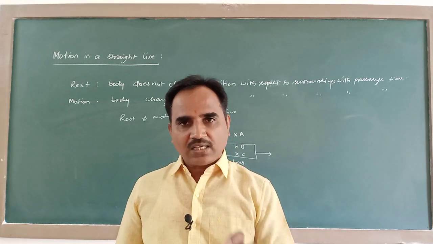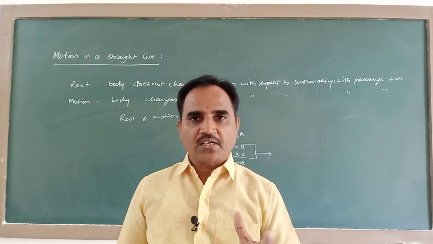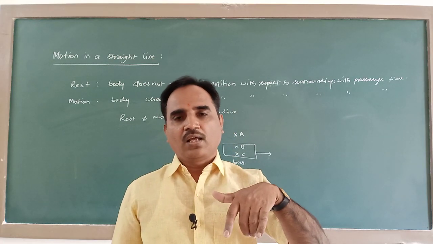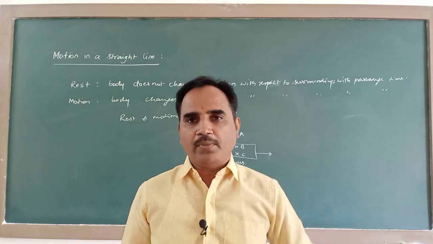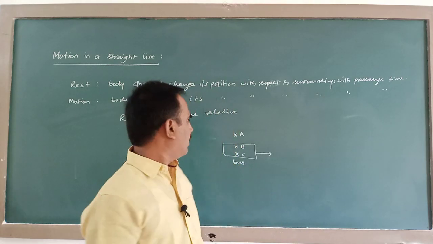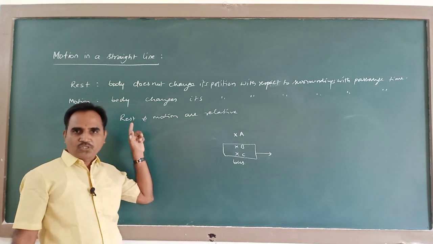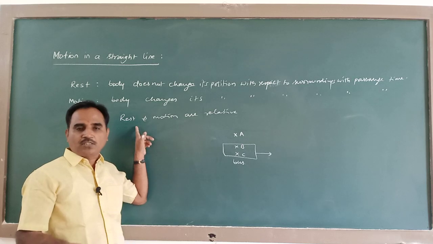And this earth is not in the state of rest, it is moving around the sun. Sun is not in the state of rest, it is moving in galaxy. Entire galaxy is in motion. Like that, everything in the universe is in motion. That's why absolute rest cannot be defined. So everything is relative. Rest and motion are relative. Whenever you say something is in motion, you need to mention with respect to what it is in motion.